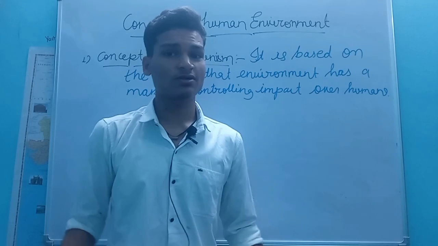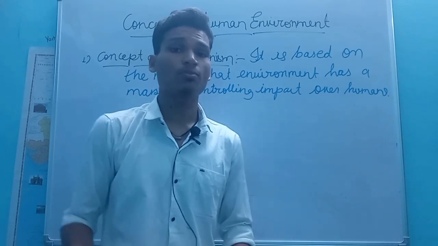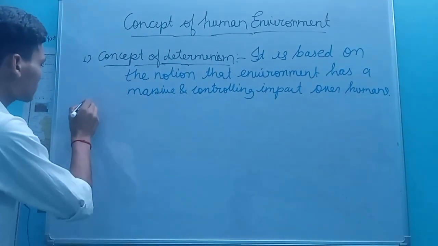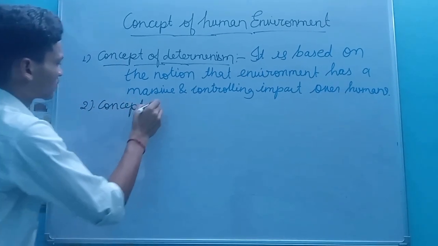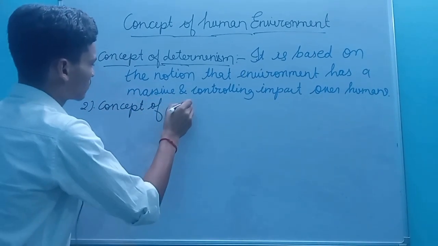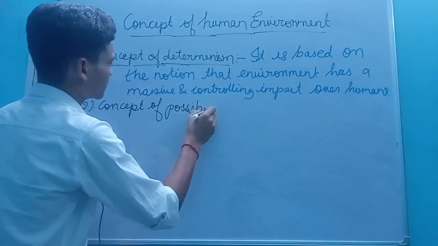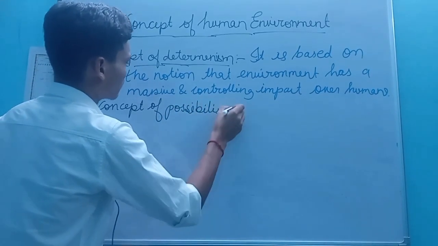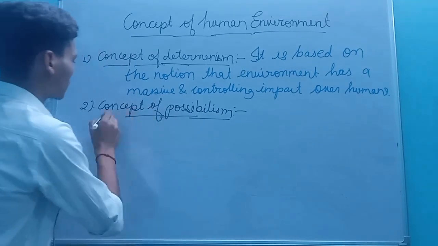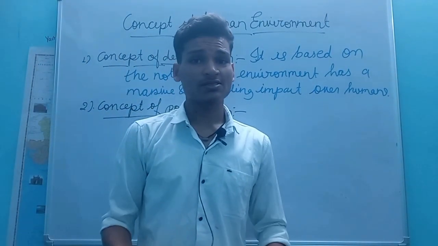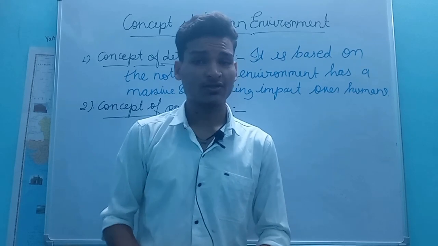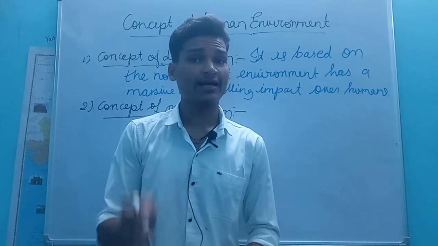Now the second concept is the concept of possibilism. This concept explains the human environment relationship, taking human as an active agent.